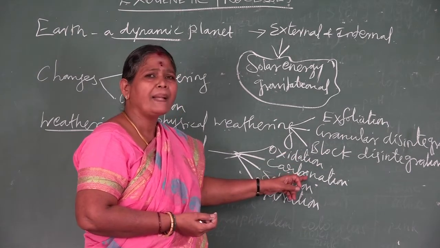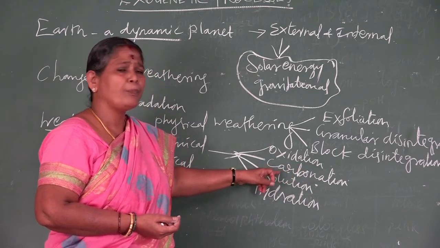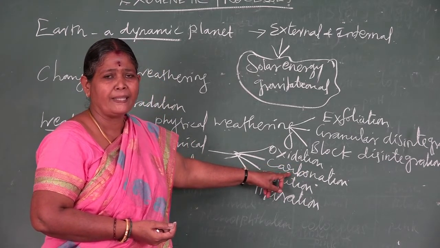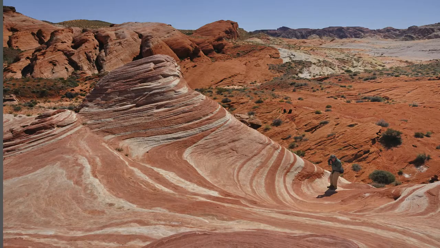Second one, carbonation. The carbonation process is by the presence of carbon dioxide in the atmosphere. As usual, among the weathering elements, carbon dioxide mixes with water and forms carbonic acid. You know, acid has the property of corrosion. So it corrodes the rock materials.